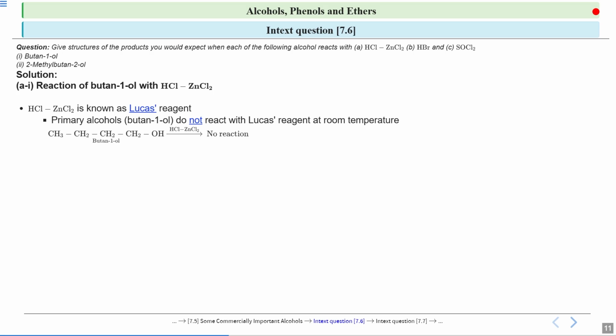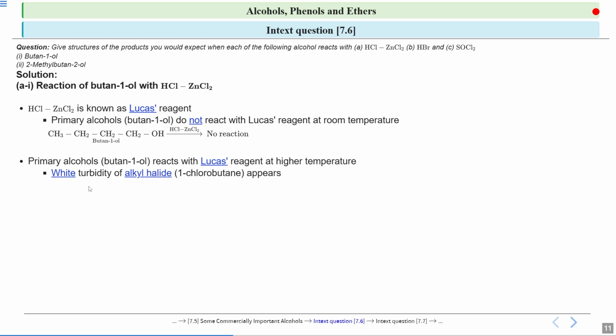Okay, so look at this reaction. This is butan-1-ol. I told you that this is a primary alcohol, because this carbon is further connected to one carbon atom only. So when you use this Lucas reagent, that is HCl and ZnCl2, you will see no reaction at room temperature. But if you carry out this reaction at higher temperature, then your primary alcohol will react with Lucas reagent. You will see white turbidity of alkyl halides, because the alkyl halides of your alcohols are not soluble in Lucas reagent.